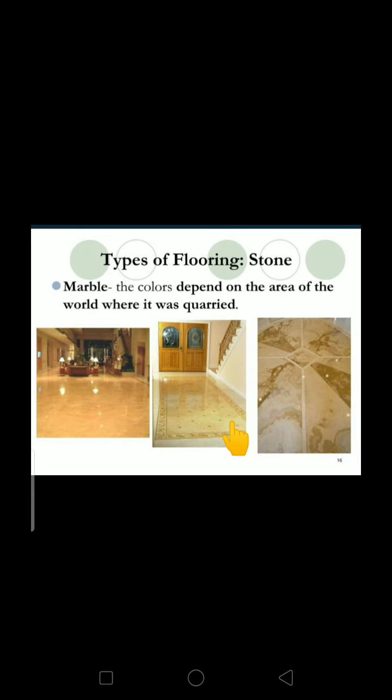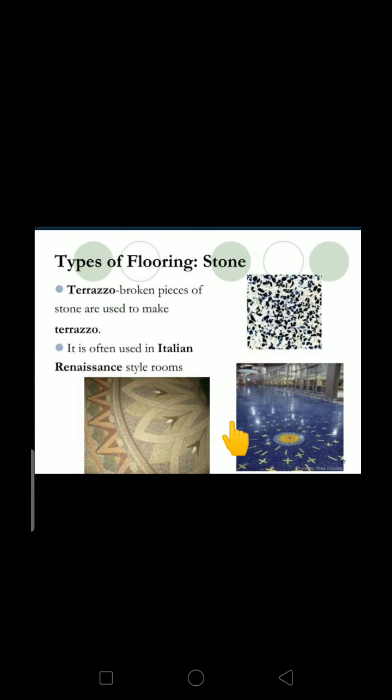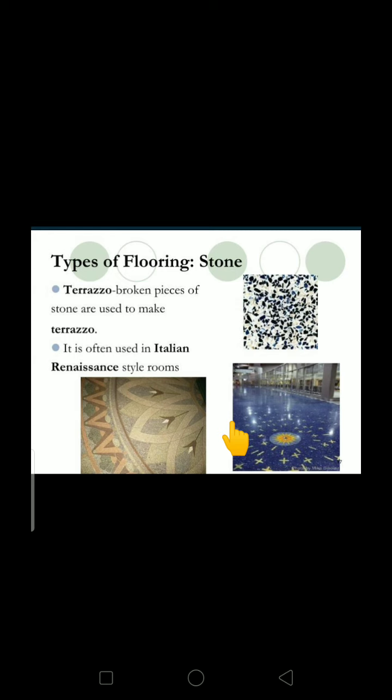Then types of flooring, stones I am speaking about here. So marble, the color depends on the area where it was quarried. Because the stones available in our local area will differ compared to the stones available in other areas like Bangalore or Maharashtra. So depending upon the local availability of the marble, the color may vary. Okay, next one is in stone only. These are one more type.